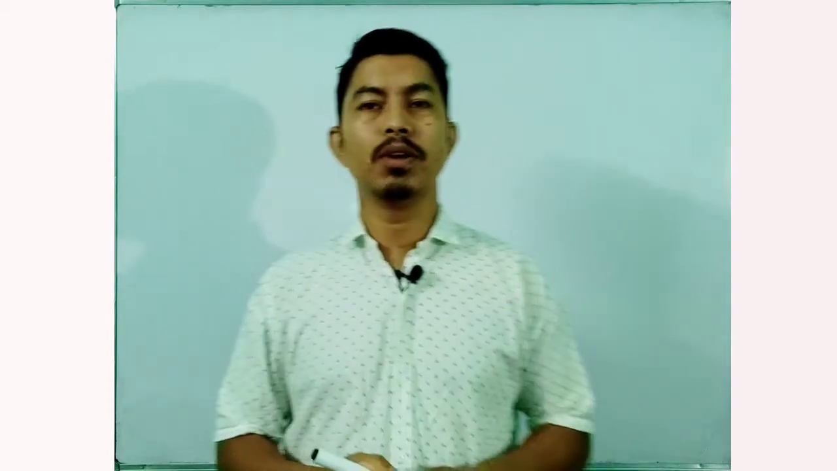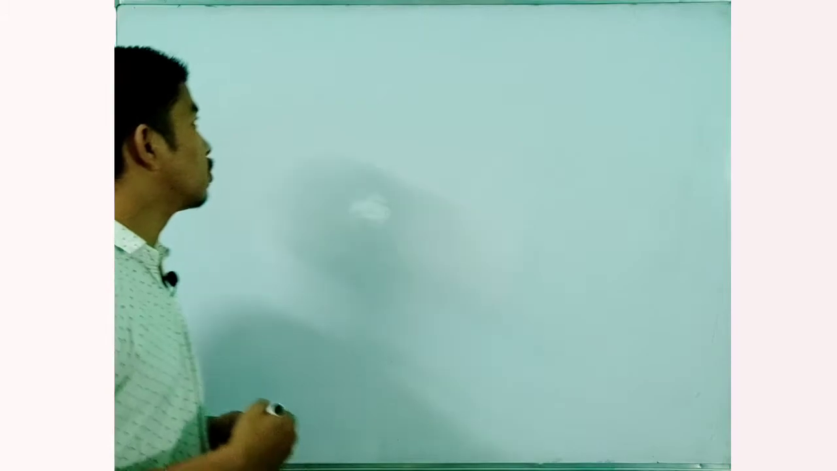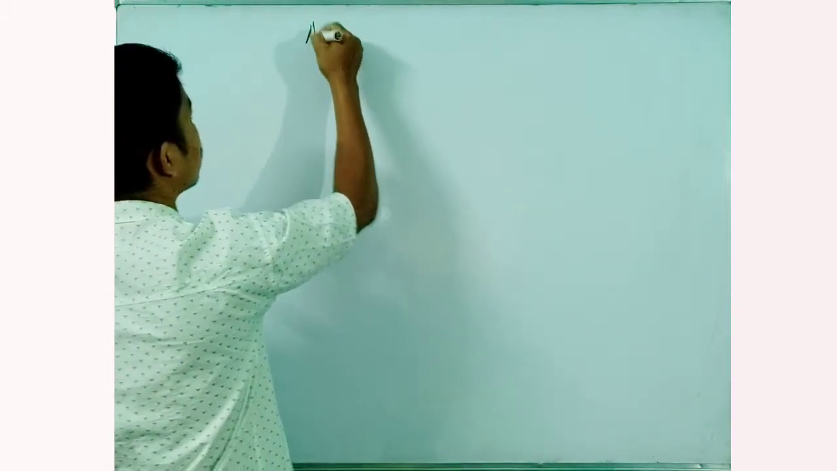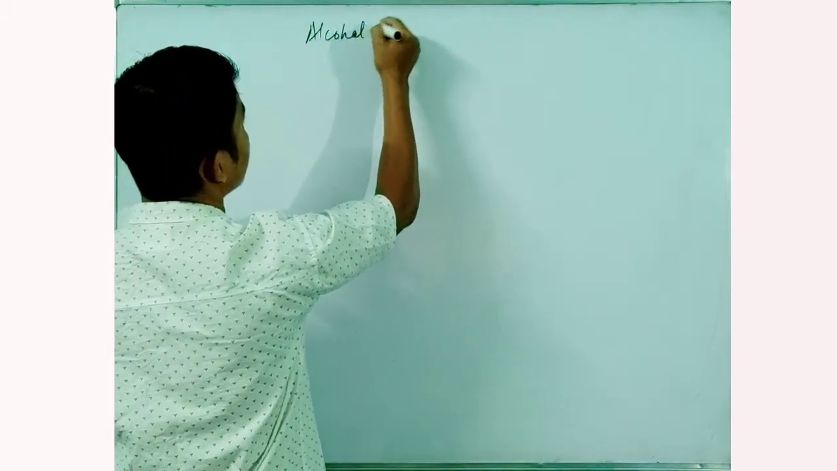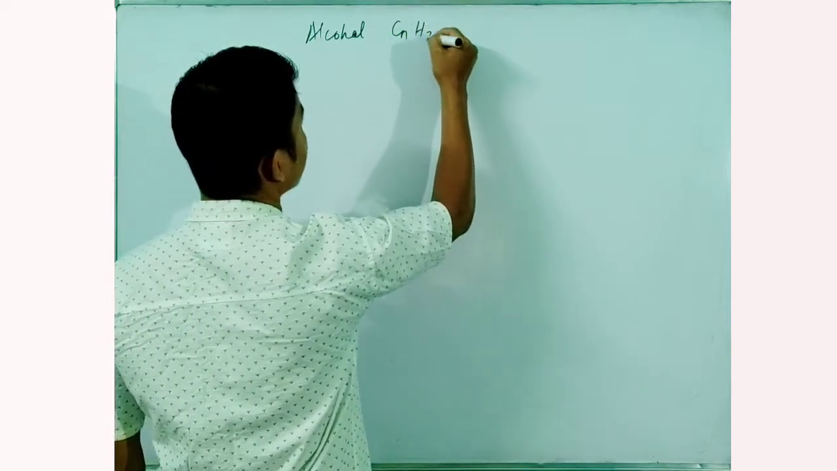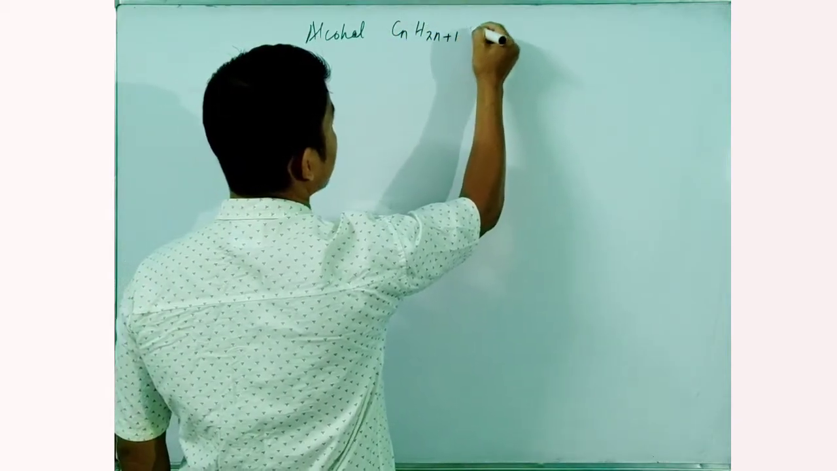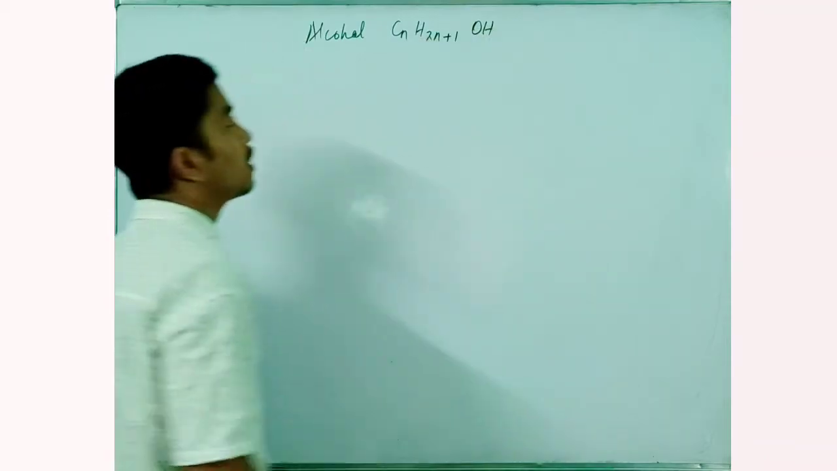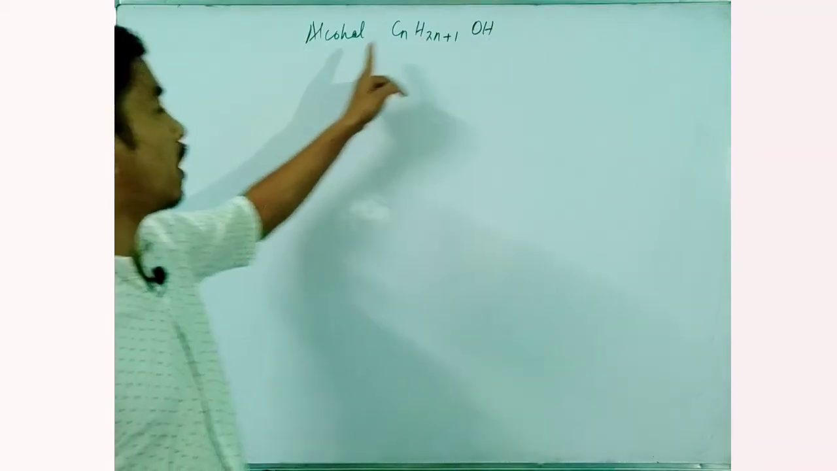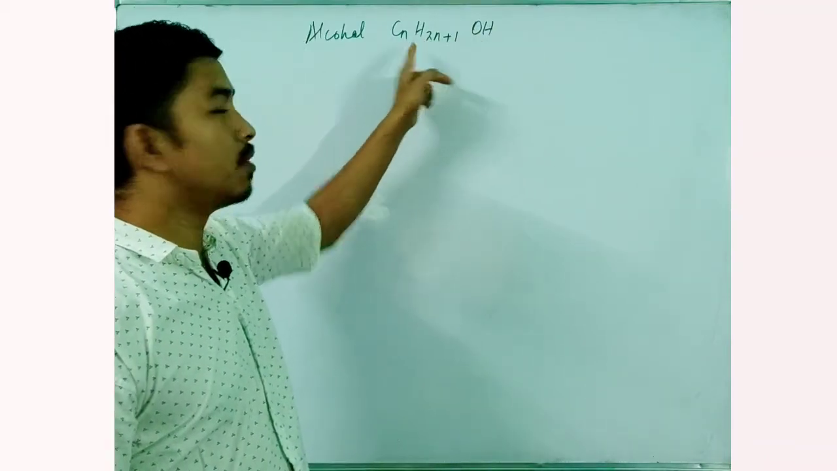So in today's video we'll be discussing the last topic of the chapter organic chemistry, that is alcohol and carboxylic acid. Now coming to the group alcohol, which is given by the general formula CnH2n+1OH. Here we can clearly see that alcohols are the hydroxyl derivatives of alkanes.